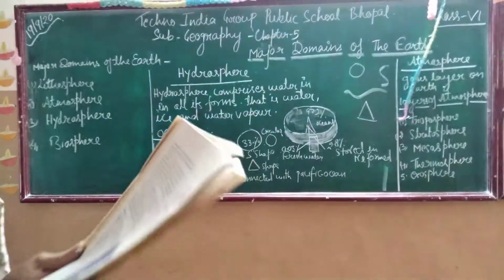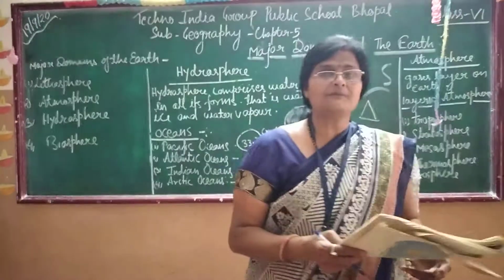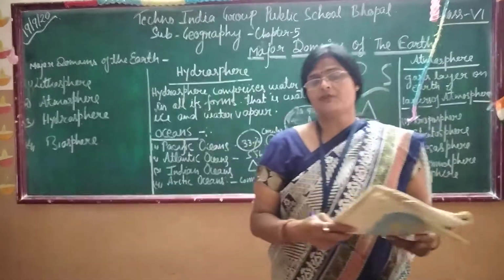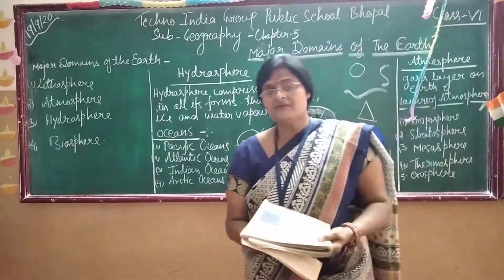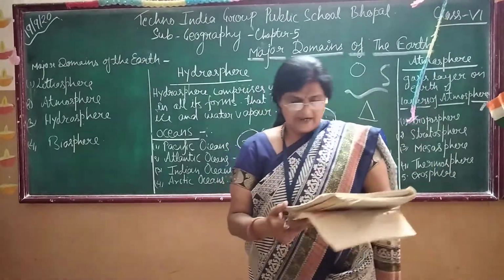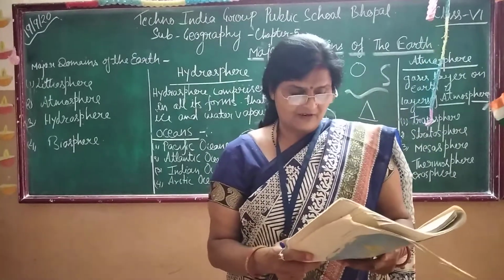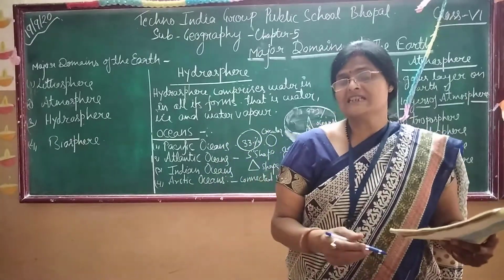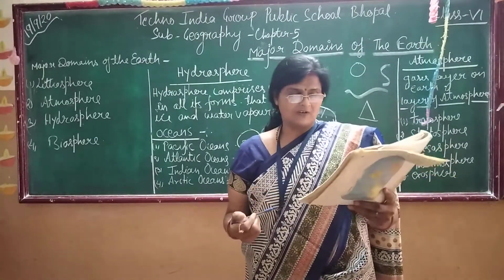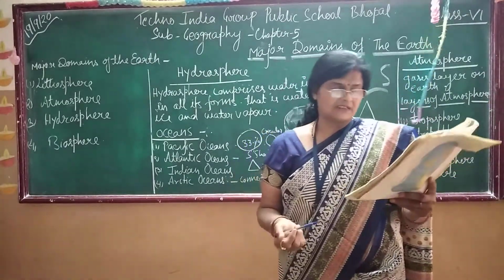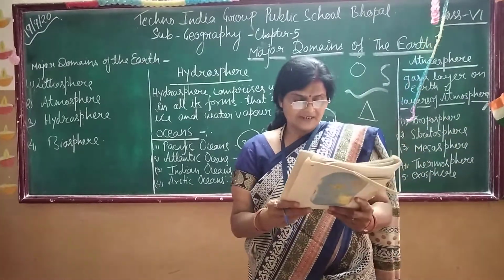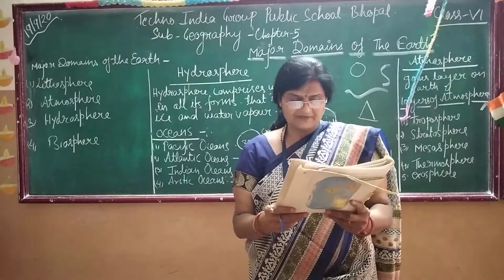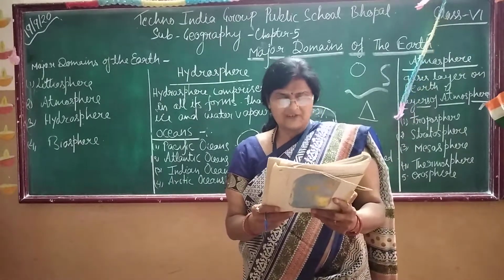Okay, the atmosphere is mainly composed of nitrogen and oxygen. What is the atmosphere composed of? The atmosphere is composed mainly of nitrogen and oxygen. In our atmosphere, 78% is nitrogen and 21% is oxygen. And in the rest 1% we find a mixture of carbon dioxide, argon and other gases.